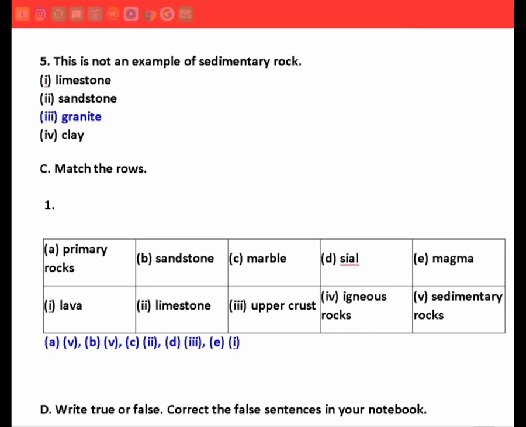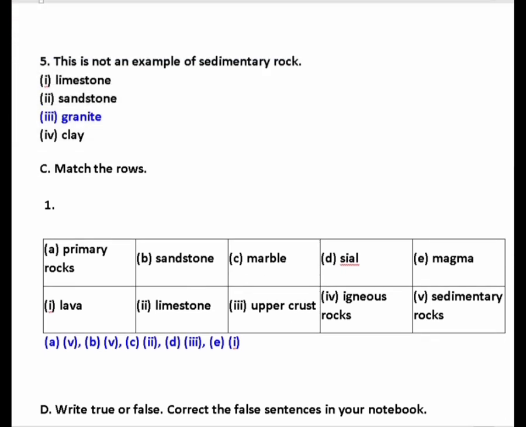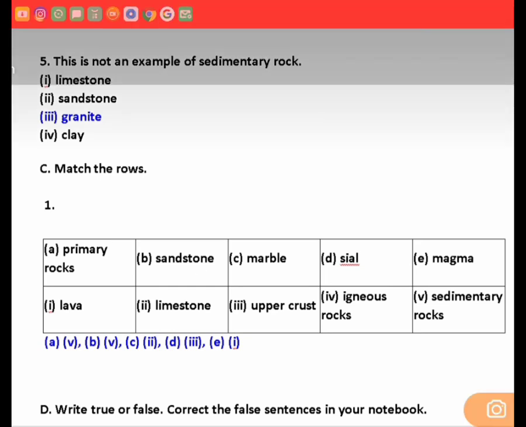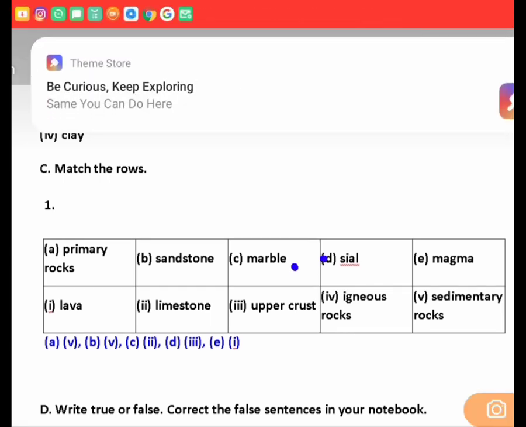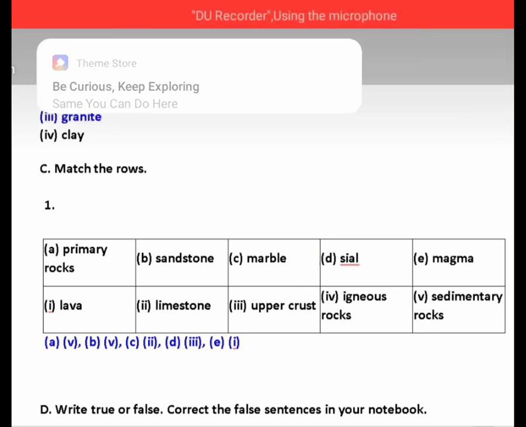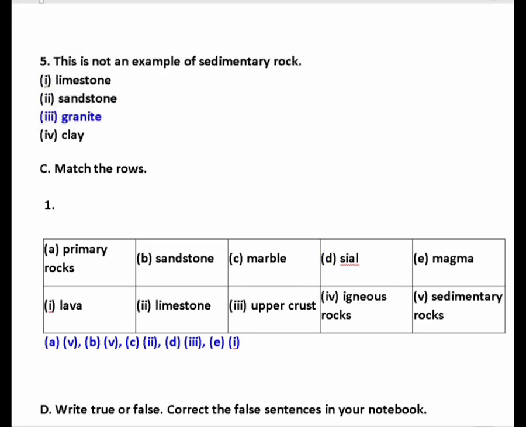That means sediment. Sandstone, sedimentary rocks. You can write 5 over here. Write 5 here. 5 in Roman. Yes. For C. Second. Okay. Write second here. Yes. Done, beta? Yes. For D. Third. Upper crust. Okay. For E. First. Lava. Magma comes from lava.